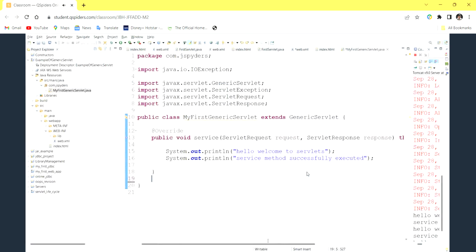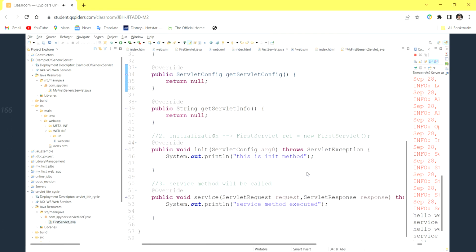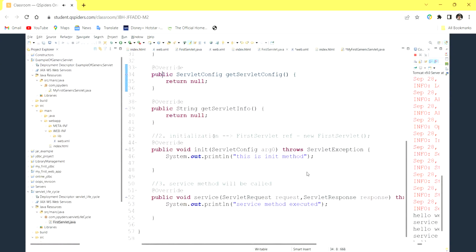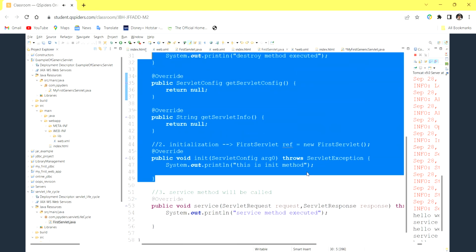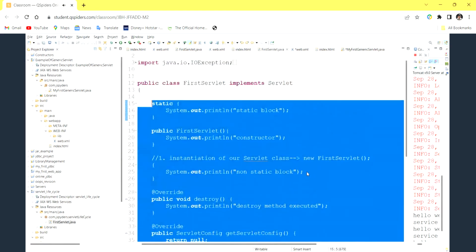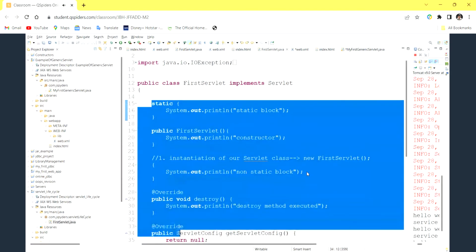But when we discuss the servlet lifecycle, we take some request and send some response. For that, we don't need all the methods. Sometimes we require them and sometimes we don't, so these are optional methods.